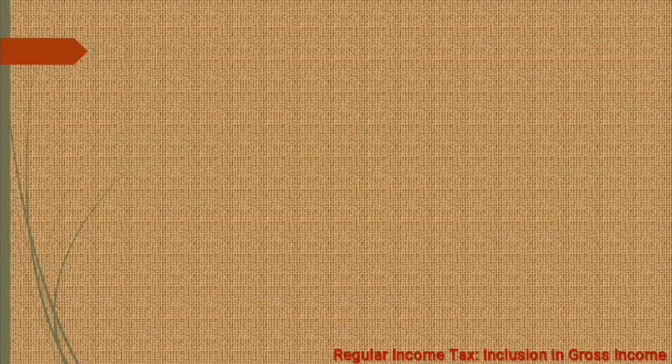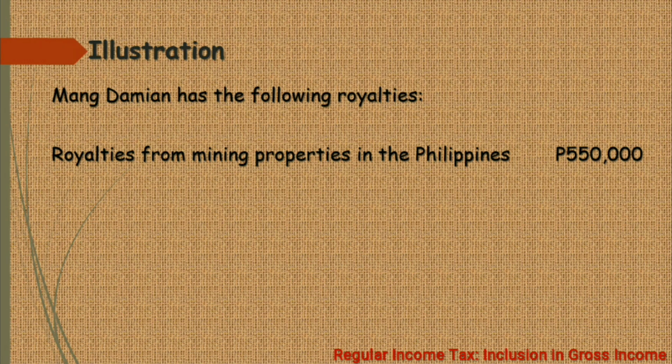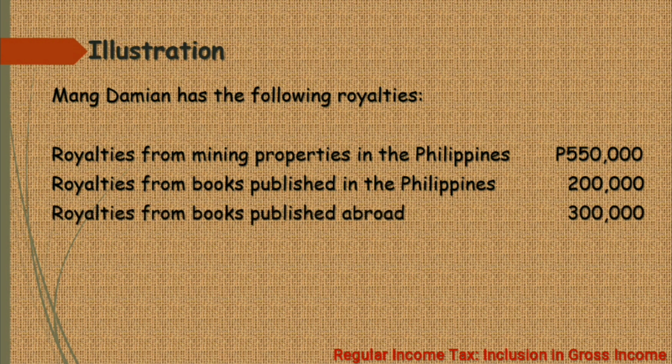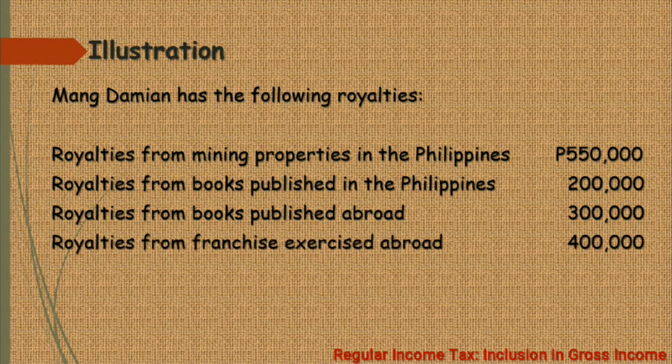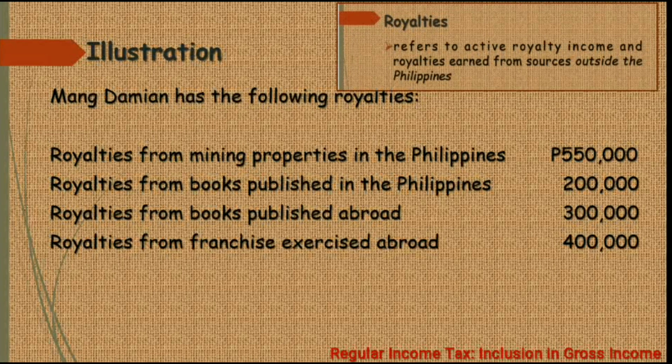Another example, Mang Damian has the following royalties. Royalties from mining properties in the Philippines, 550,000 pesos. Royalties from books published in the Philippines, 200,000 pesos. Royalties from books published abroad, 300,000 pesos. And lastly, we have royalties from franchise exercised abroad, 400,000 pesos. Okay, remember class na yung royalty subject to the regular income tax ay yung mga active royalty at yung royalties that are earned outside the Philippines.